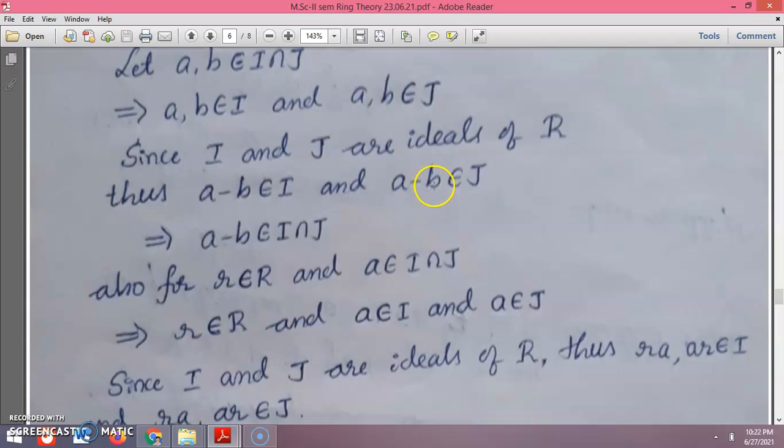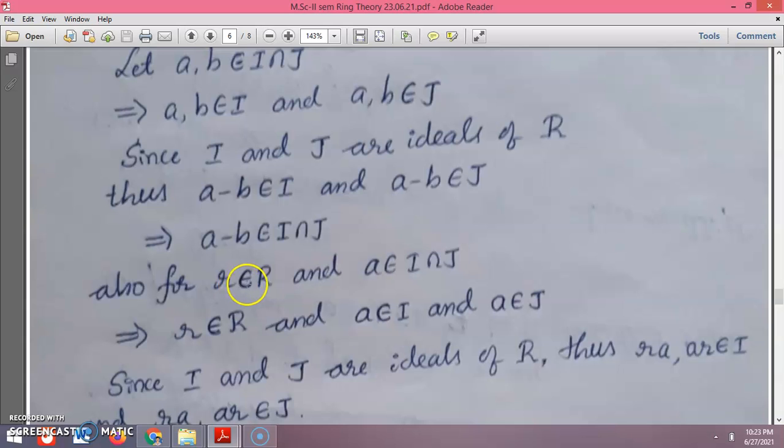That means A minus B belongs to the intersection of I and J, so the intersection is closed under addition.